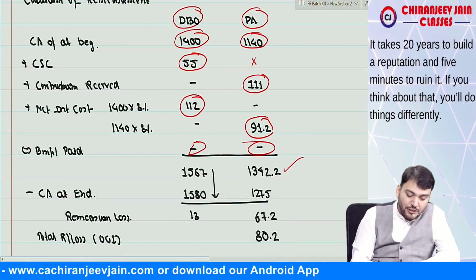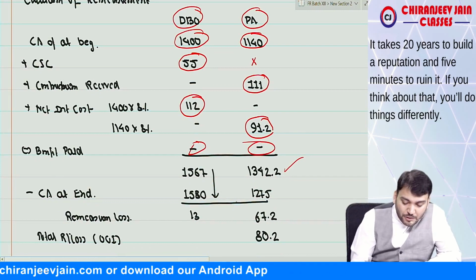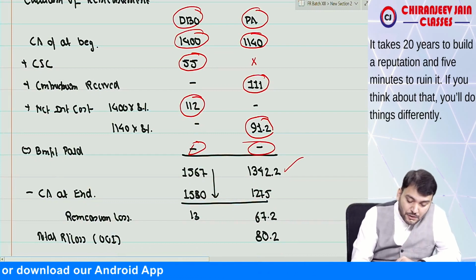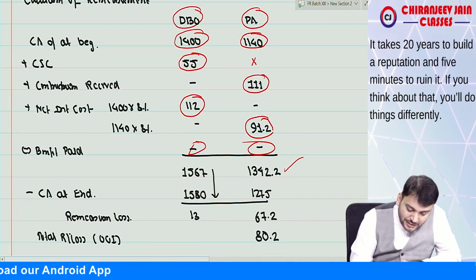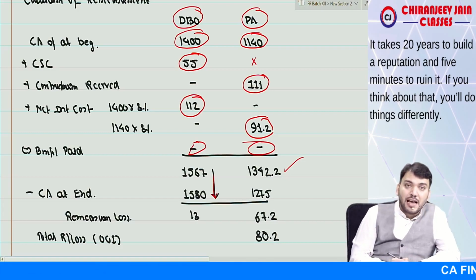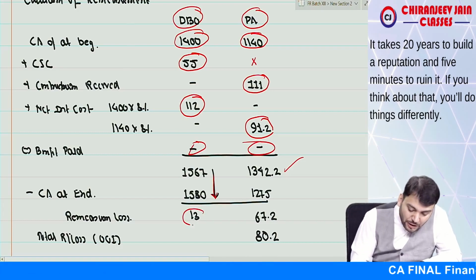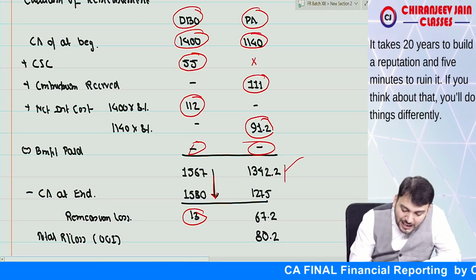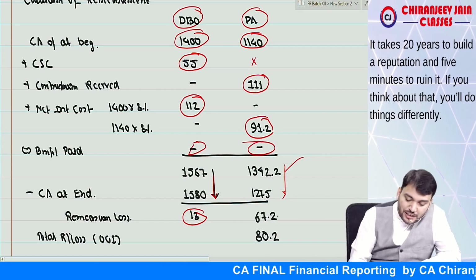If you compare this with the carrying amount at the end, you can see the carrying amount at the end, this is what? Decreasing or increasing? So 1567 becomes 1580. So this is increasing. Liability is increasing. So this is remeasurement loss. Yes, sir. And you can see the plan asset is also decreasing. So this is also remeasurement loss.